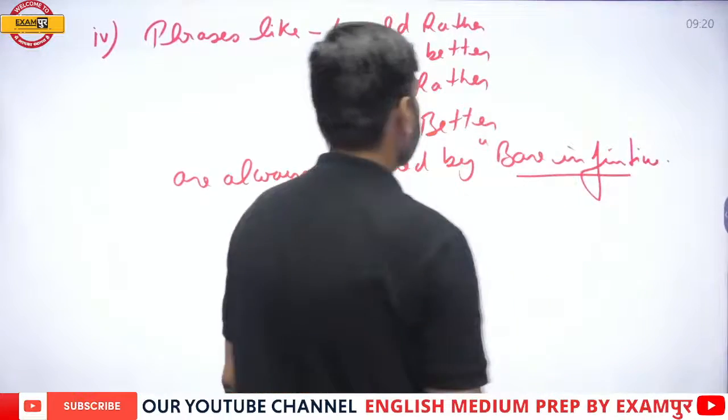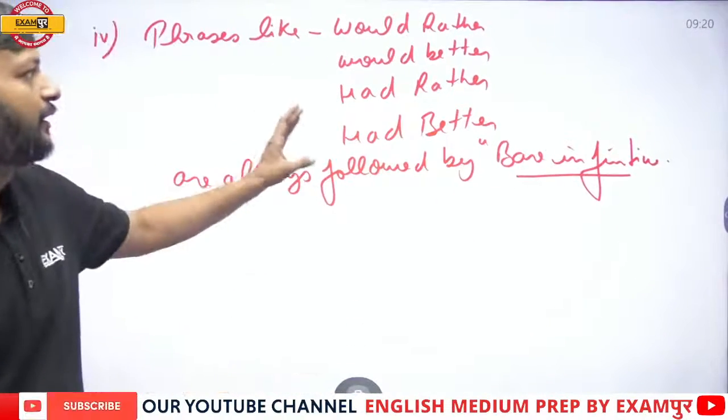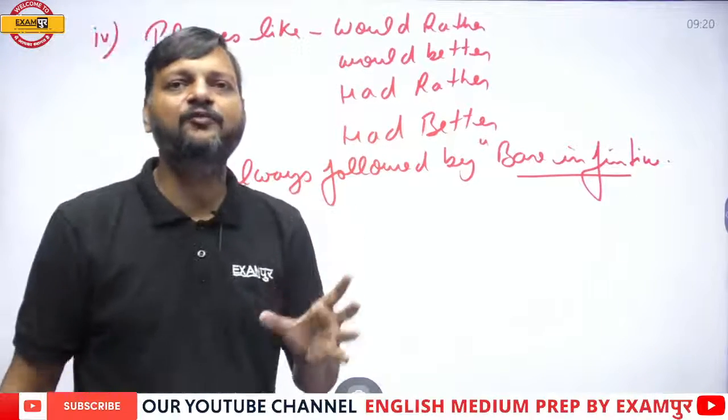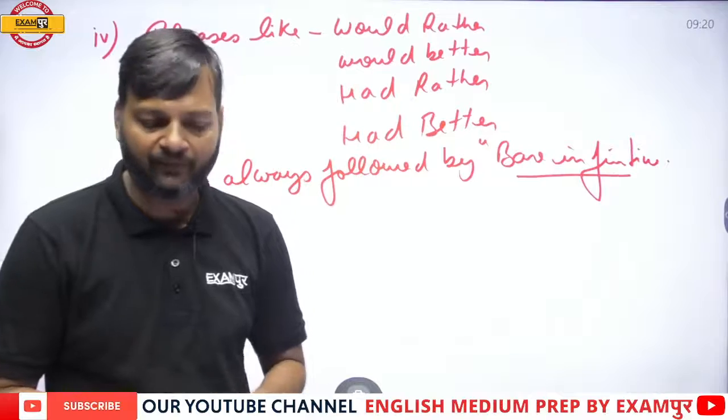Okay. Phrases like had rather, had better, would rather, would better, these phrases are always followed by bare infinitive.